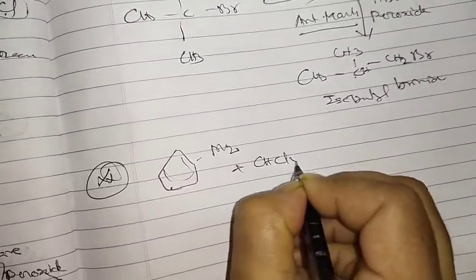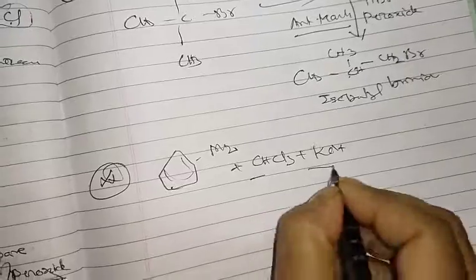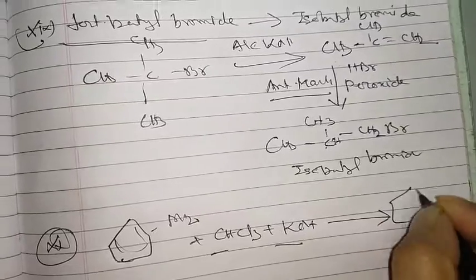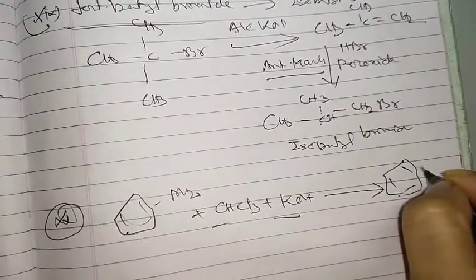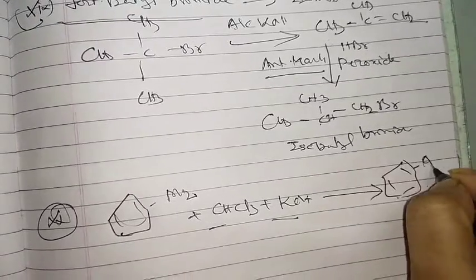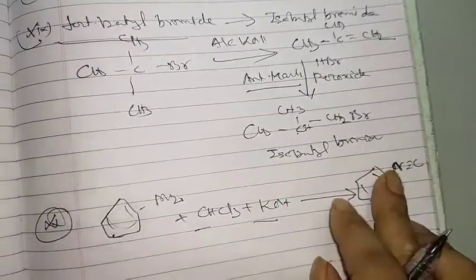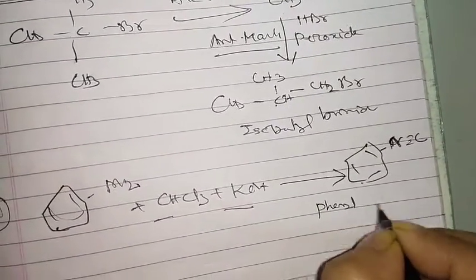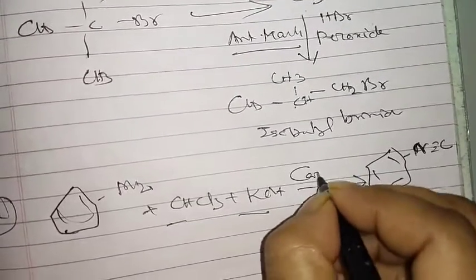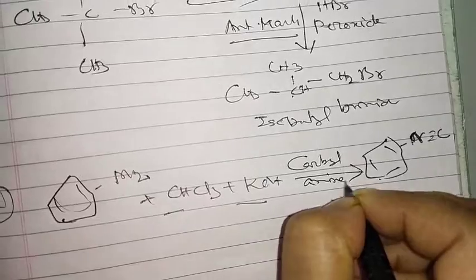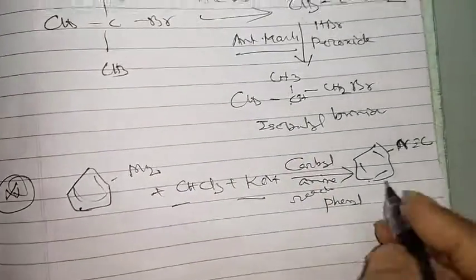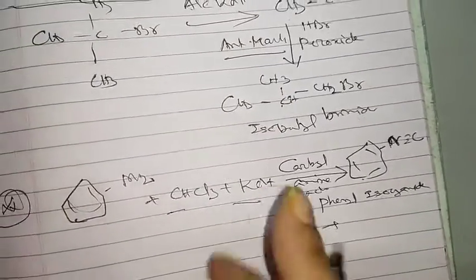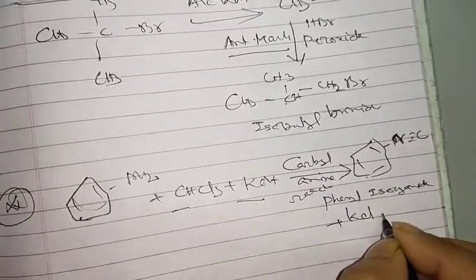So it is actually chloroform in the presence of chloroform and KOH. These are the two conditions, and we can convert the NH2 to, it is called the isocyanide conversion. Here it will not be CN, it is N triple bond C. The isocyanide is coming, and that is actually called phenyl isocyanide. This is also a named reaction, known as the carbylamine reaction. Okay, this also you will learn afterwards. Phenyl isocyanide, and then KCl and H2O.